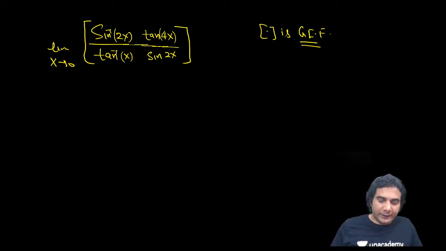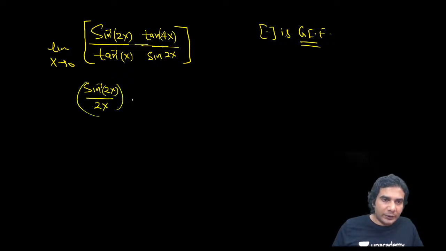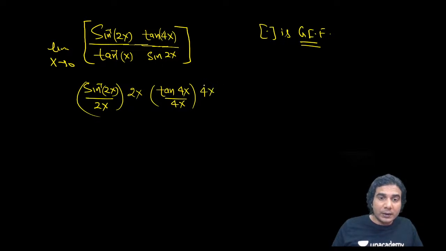Yeah, let me explain. So, sine inverse of 2x, let's divide by 2x, and we will multiply by 2x also. Similarly, make this also standard, tan of 4x upon 4x. This approaches 1, right? But in this case, we need to figure out whether it approaches 1 from the right side or the left side. That is an important point.